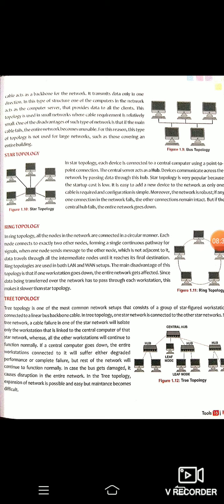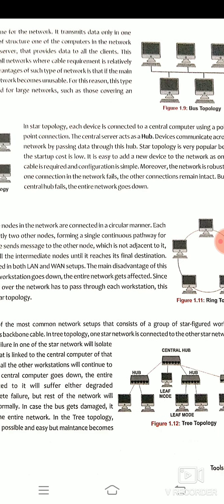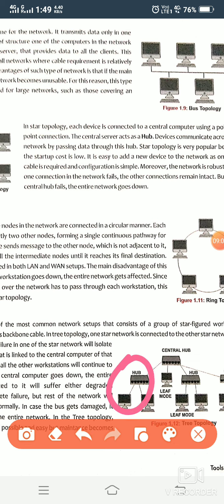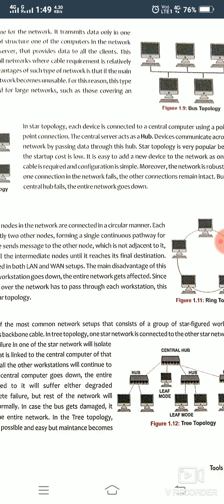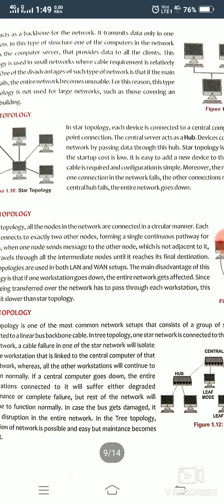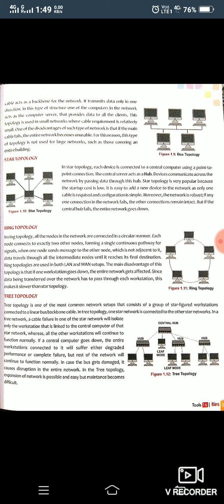In this tree topology, we can connect different types of topologies together. Like we can join two or more star topologies together. They will form a tree structure. As you all can see here, two systems are connected with a hub, so it's a kind of a star topology, and here also. And these two are connected with this central hub. So here they are connecting two star topologies to a central hub, and it's looking like a hierarchical form. So it forms a tree topology.